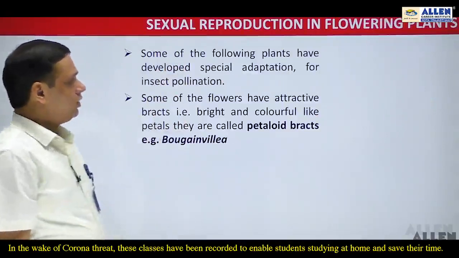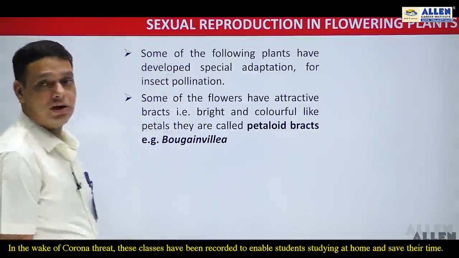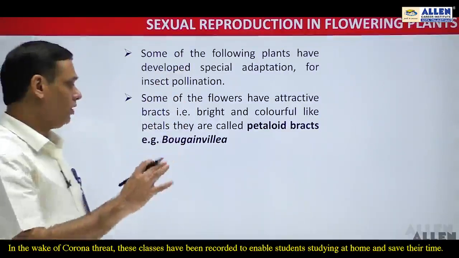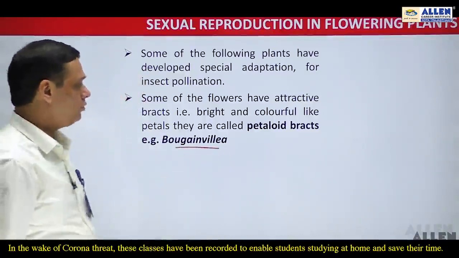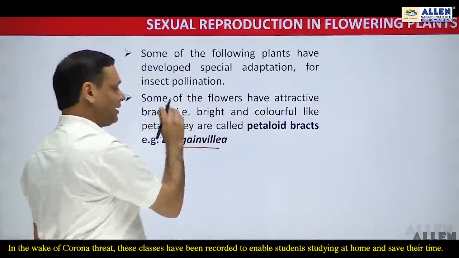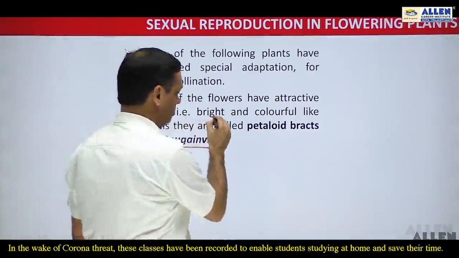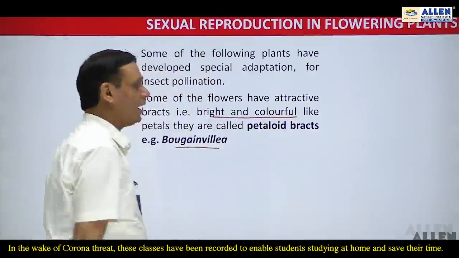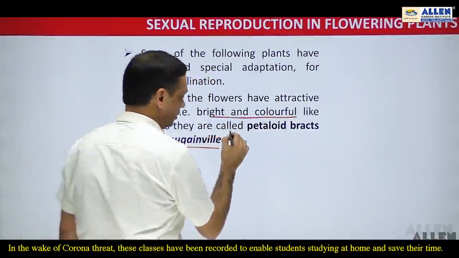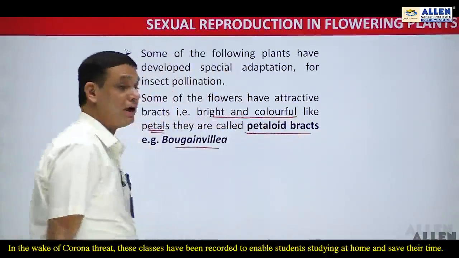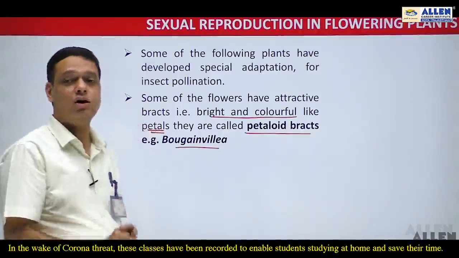Now there are some plants which have developed special adaptations for insect pollination, and one important example is bougainvillea. In case of bougainvillea, flowers are attractive and they have bracts. Those bracts are bright and colorful, just like the petals, and are known as petaloid bracts, which look like petals and attract the insects for pollination.